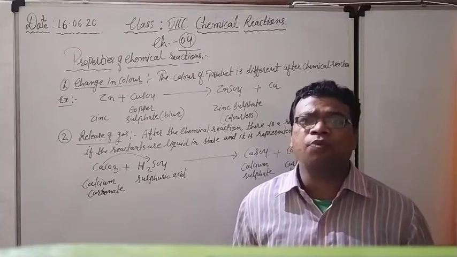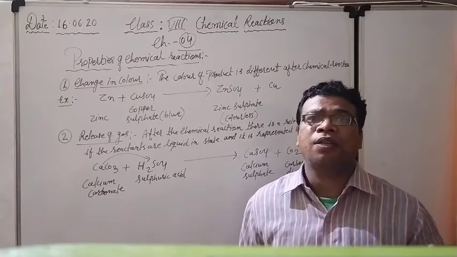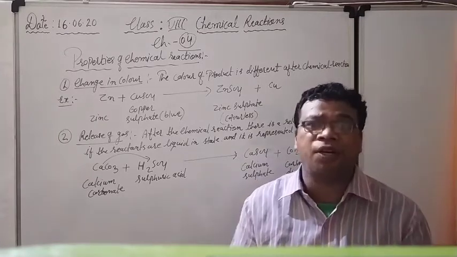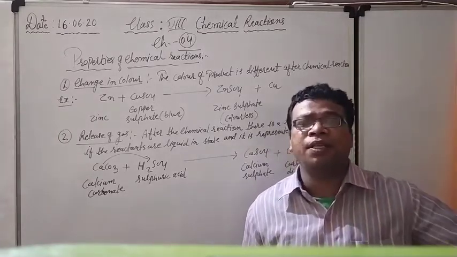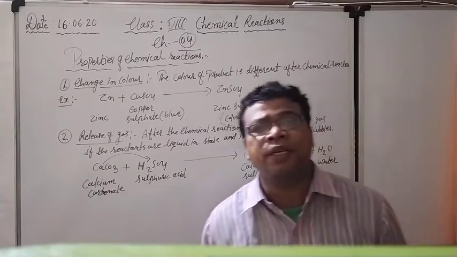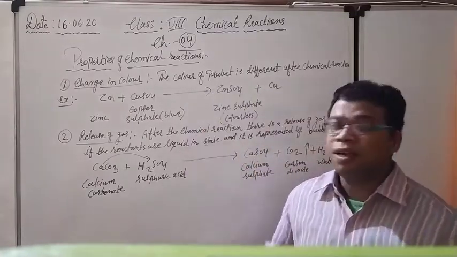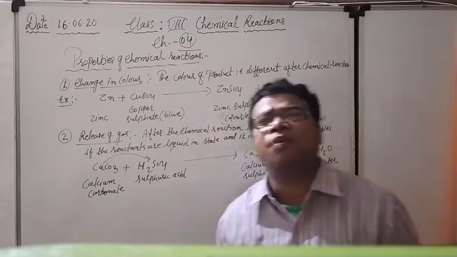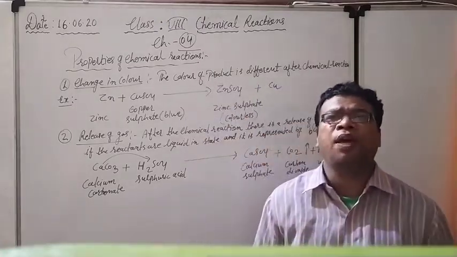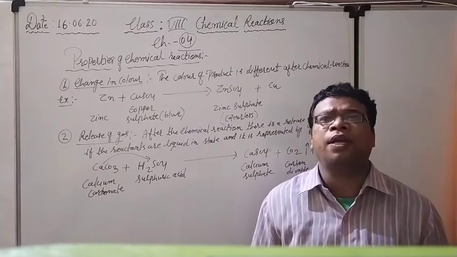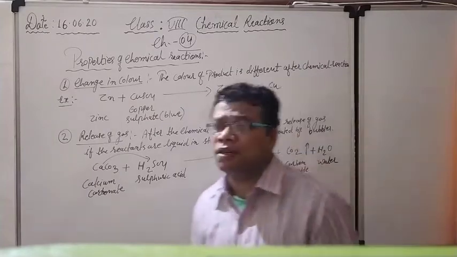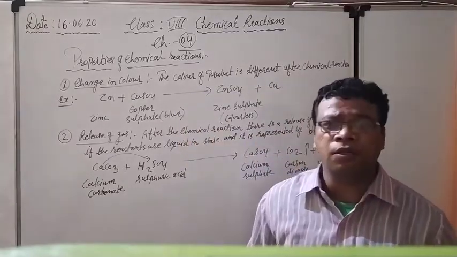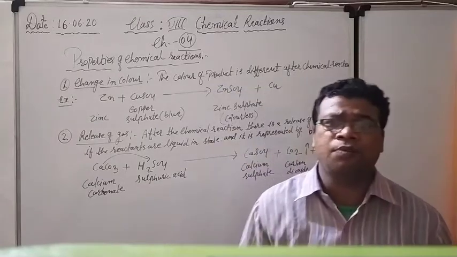Means what are the symptoms of the chemical reaction, or you can say what are the properties of the chemical reaction. How can you say some chemical reaction has happened or not, either with the help of an activity? Sometimes it is asked in the form of an activity, sometimes it is directly asked. Otherwise you have to explain one particular thing. So see, one by one there are so many properties, 4-5, that I have to explain to you one by one. See here in detail, some chemical formulas you also have to learn. I will tell you the trick to learn how to deal with it.